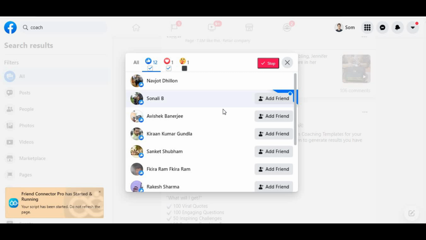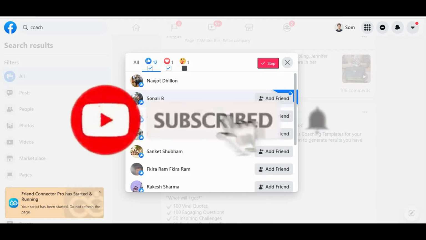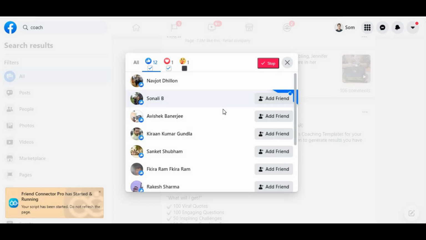Now I want to show you what's going to happen. It has now added one friend. It goes ahead and adds as many friends as it can. So we will wait and see how this works.